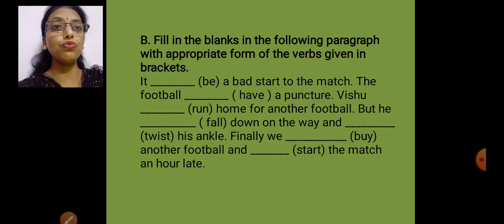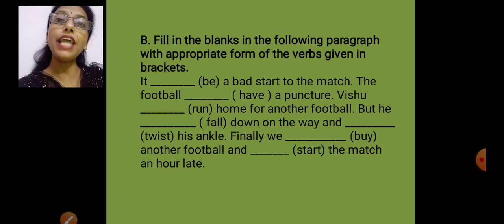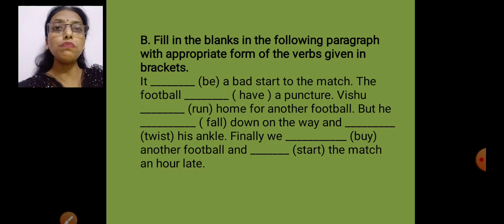Yes, so it was a bad start to the match. We're talking about the past tense. Now remember, we are talking about a paragraph in which we are stating an incident which has already happened. So everything will be past.